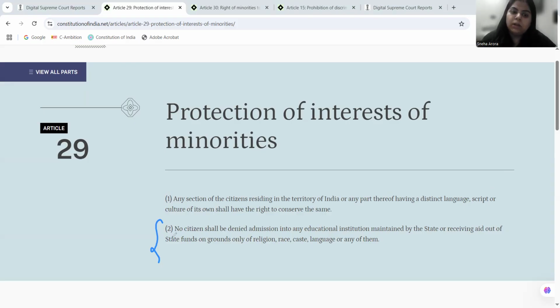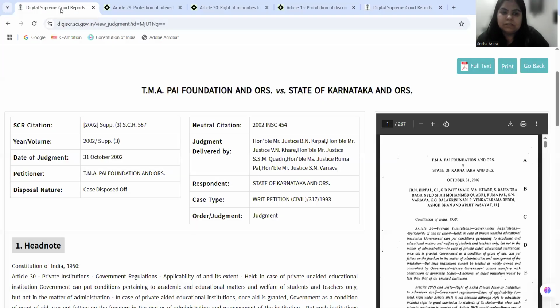So if we look at 29.2 and we look at 30 clause 1, there are two sides of the coin. So which side will supersede another? Which side will prevail? So that debate is discussed in the case of TMA Pai Foundation versus State of Karnataka. The moot question before the Supreme Court here is to adjudicate whether 29 clause 2 will gain supremacy over 30 clause 1 or whether 30 clause 1 shall gain supremacy over 29 clause 2. The court herein is looking at the question.